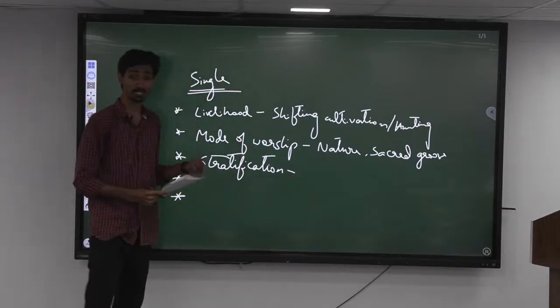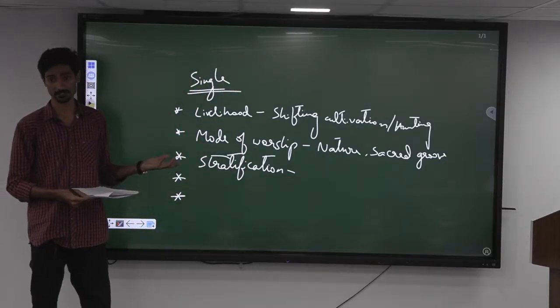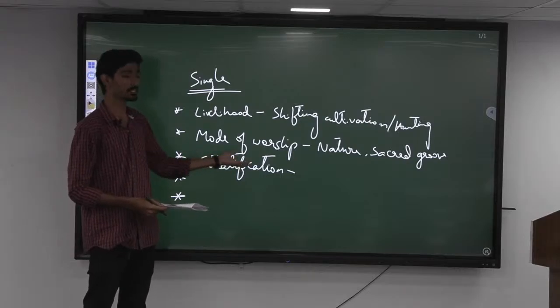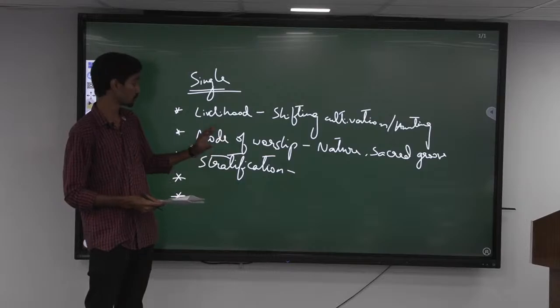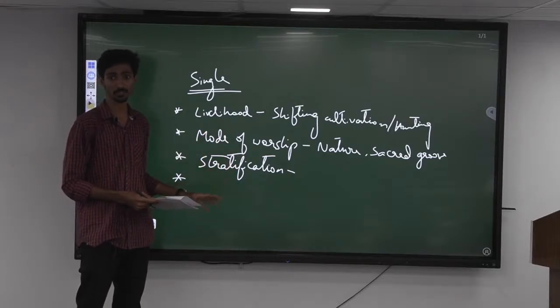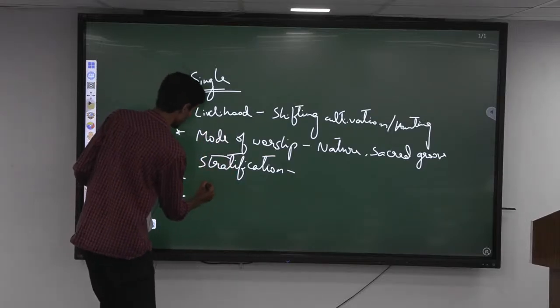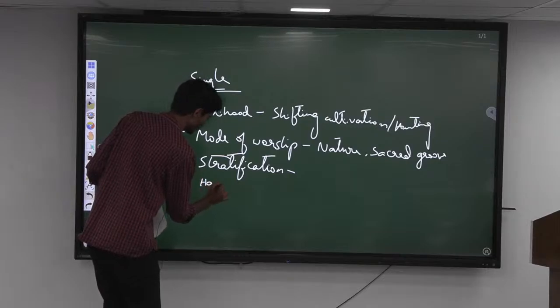So unlike the caste system where we have a rigid stratification, there is no such rigid stratification among tribes. They are more based on clan or kinship, the groups are not that much stratified compared to the caste system. That is one thing. Then one more thing what we can see is